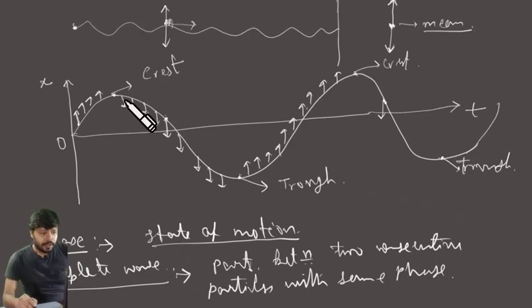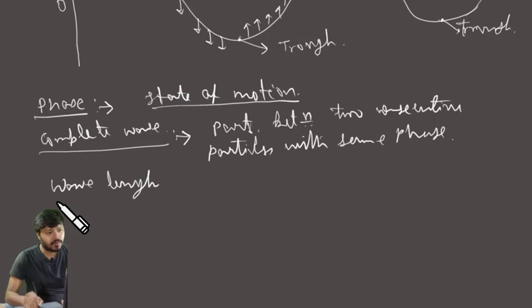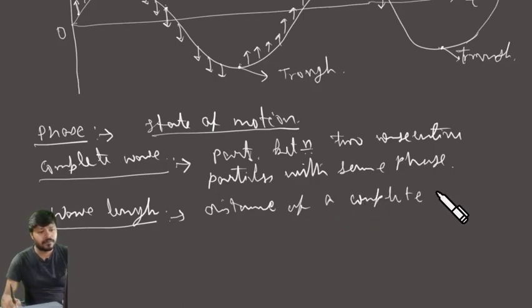All right. Now, the wavelength. What is wavelength? Wavelength is the distance of a complete wave. Complete wave. What does it mean?